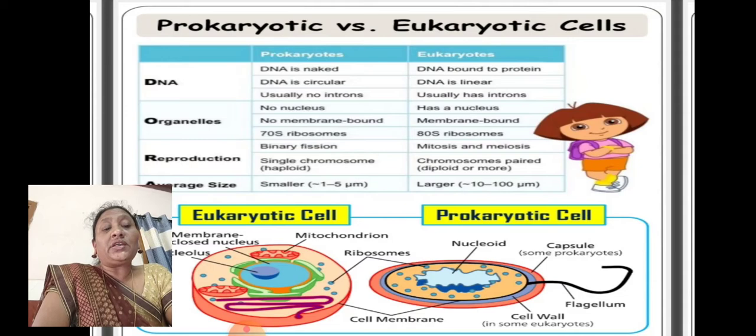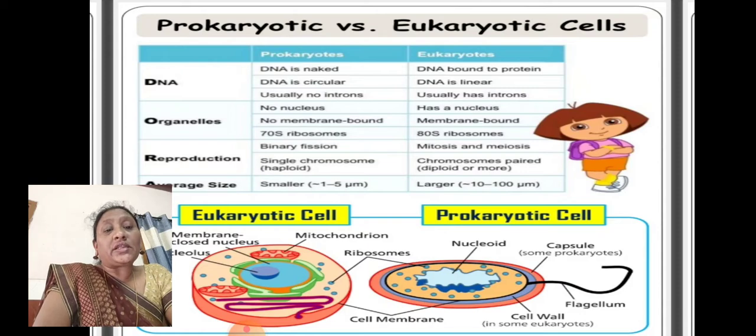prokaryotes. So here you have a eukaryotic cell and a prokaryotic cell. In the prokaryotic cell, the DNA is naked and circular, usually with no introns. Coming to the eukaryotes, DNA is bound to protein, DNA is linear, and usually has introns.